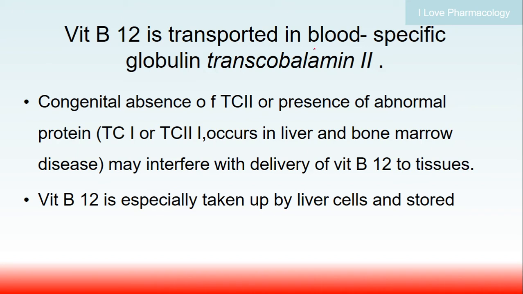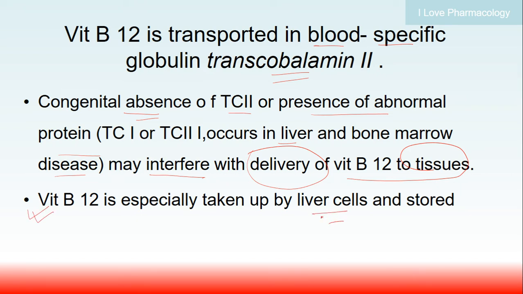The transport of vitamin B12 in blood will be taken care of by a specific globulin called transcobalamin 2. If there is a congenital absence of transcobalamin 2, or presence of abnormal proteins, which can occur in liver or bone marrow diseases, this may interfere with the delivery of vitamin B12 to the tissues. And also, if you remember, vitamin B12 is especially stored in the liver. So in case of liver diseases, the vitamin storing capacity will be lost.